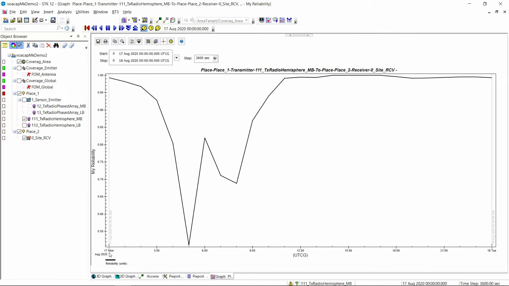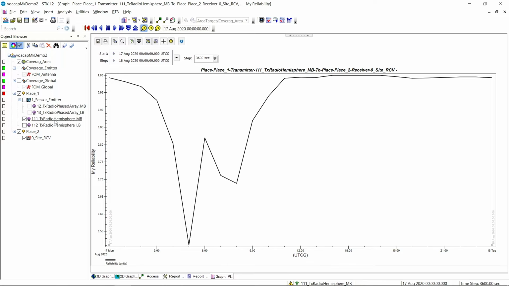So what we have here is a graph over the course of the 24-hour period. On the y-axis we have my reliability, which is the reliability of my frequency. That's why I called it my reliability. It's for my frequency. Every frequency will have a potentially different reliability. But here we can see that we typically want to operate at 95% reliability, or maybe 90. But for this first half of the day, we're not meeting decent reliability numbers here. And in the second half of our window, we look good.